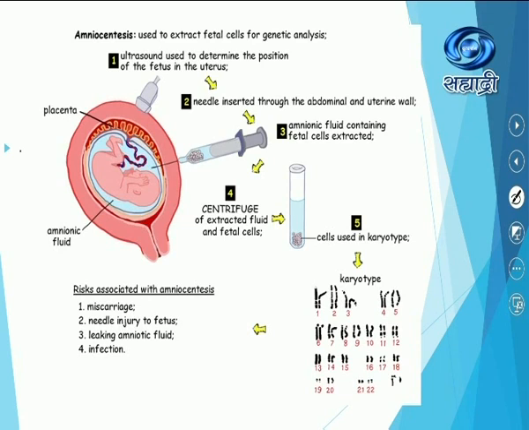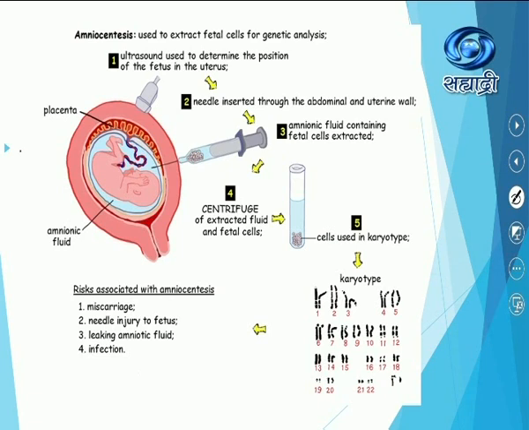See how the technique occurs. Amniocentesis is used to extract fetal cells for genetic analysis. Ultrasound is used to determine the position of the fetus in the uterus. First of all, how exactly the fetus is positioned in the uterus can be checked. Then see here, this is the placenta, and the amniotic fluid in which the fetus is floating. A needle is inserted through the abdominal and uterine wall. See this needle. Some of the fluid can be taken out.